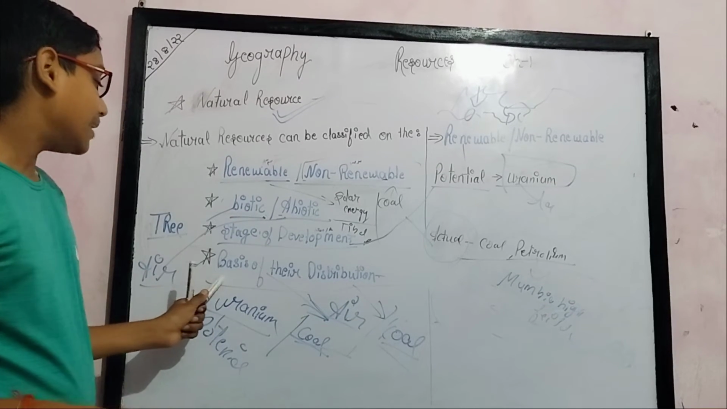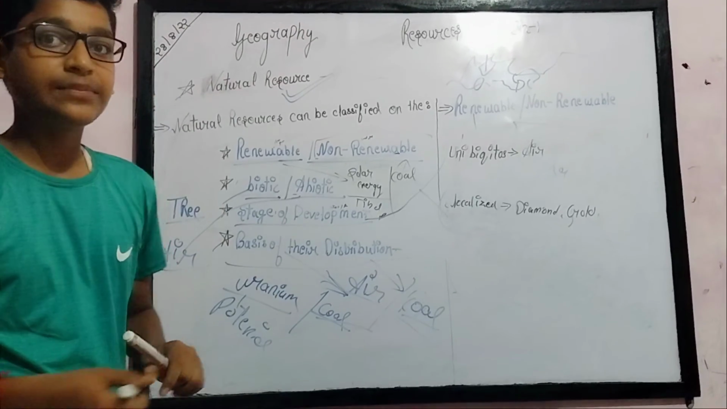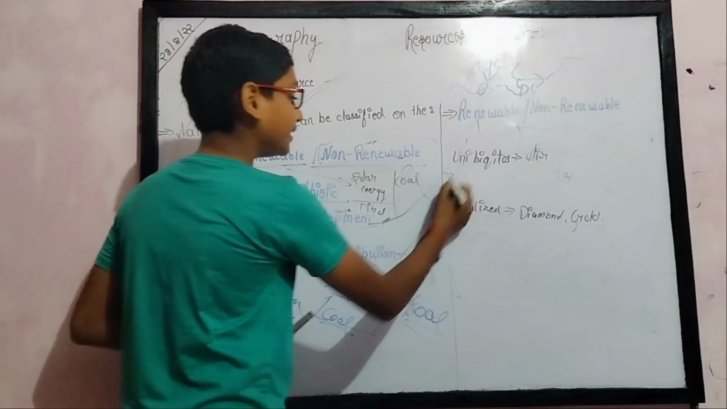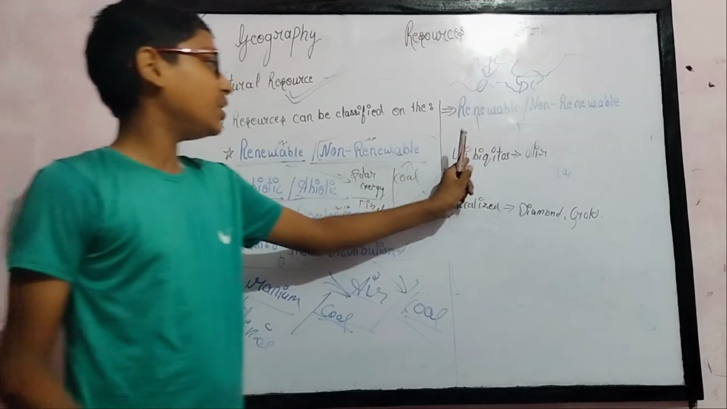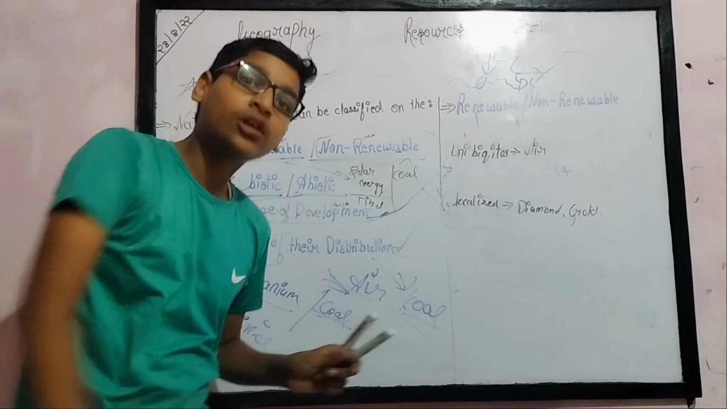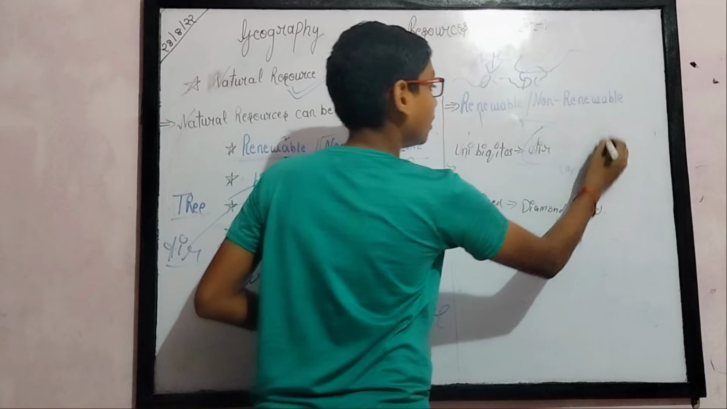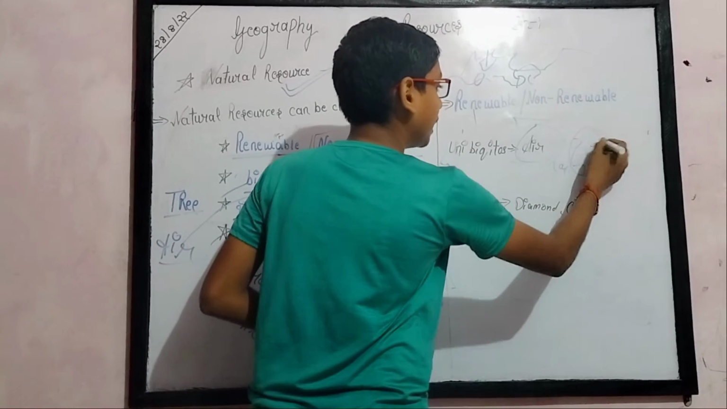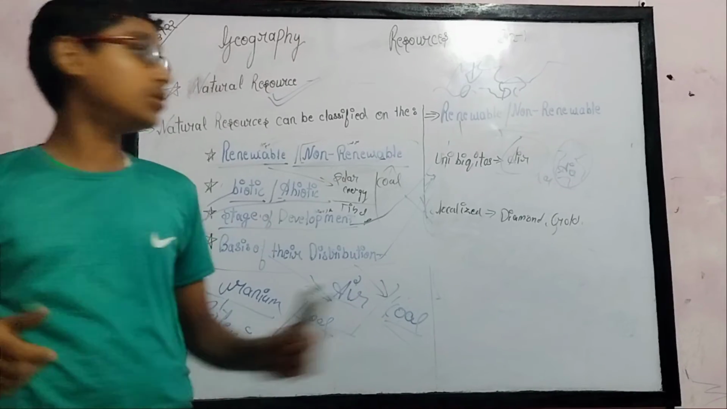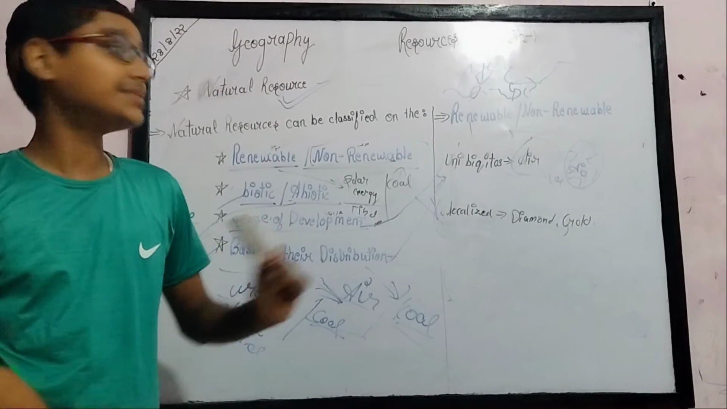Now let's study the basis of distribution. On the basis of distribution, resources are ubiquitous and localized. Ubiquitous resources are found everywhere on the whole earth. Like air, we find it on the whole planet. There is no place where we can't find air. So air is ubiquitous; in every place we can find this resource.